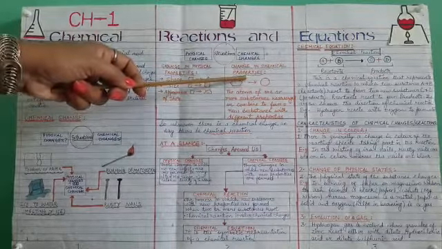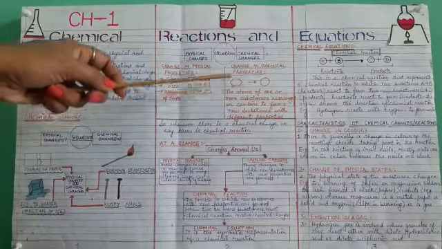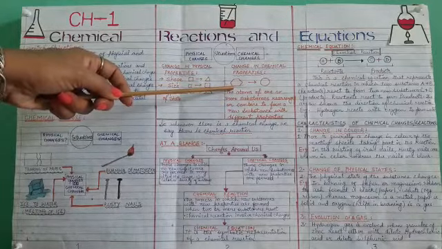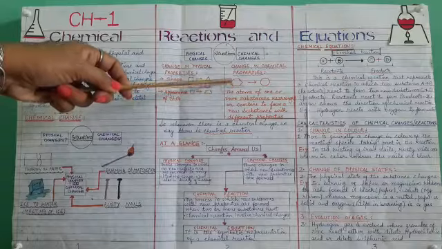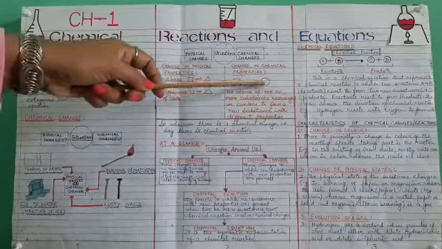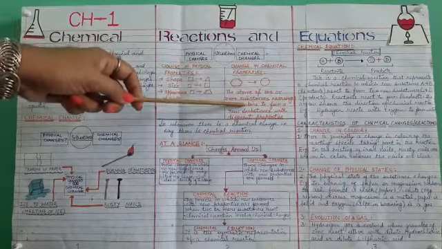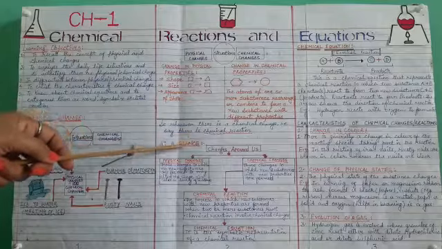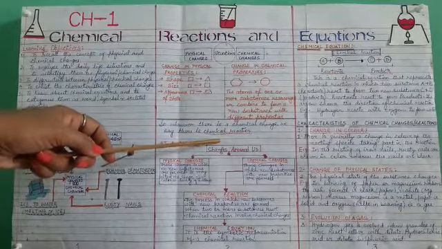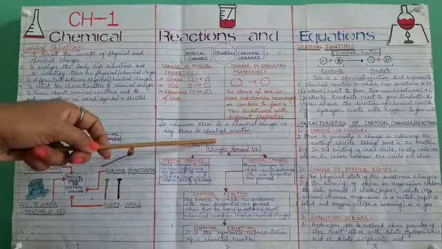In chemical changes, the atoms of one or more substances rearrange and combine to form a new substance with different properties. So that shows the chemical changes. Whenever a chemical change occurs in our surroundings, it means a chemical reaction has taken place.